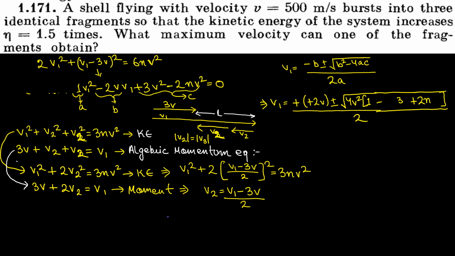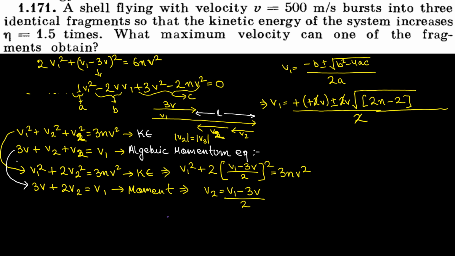Okay, and 1 minus 3 is nothing but minus 2. So we're left with minus 2. Instead of writing minus 2 plus 2n, I'm just writing 2n minus 2. Now out here you can take 4v square outside the square root, no? If you take 4v square outside the square root, it would become 2v, and 2v divided by 2, 2 and 2 would get cancelled out.